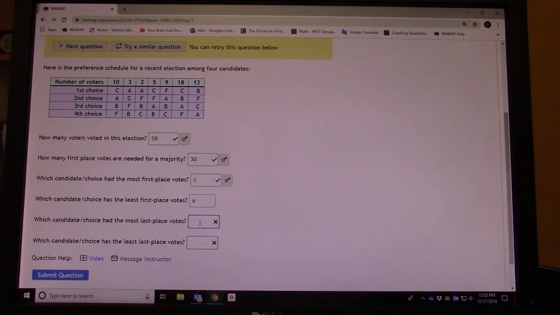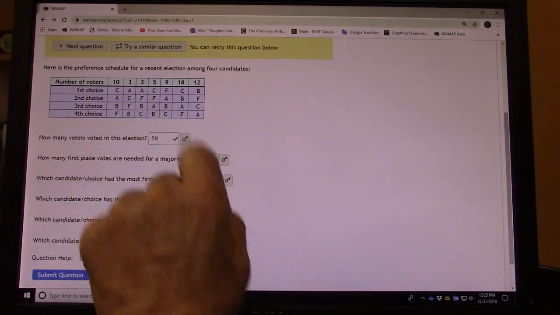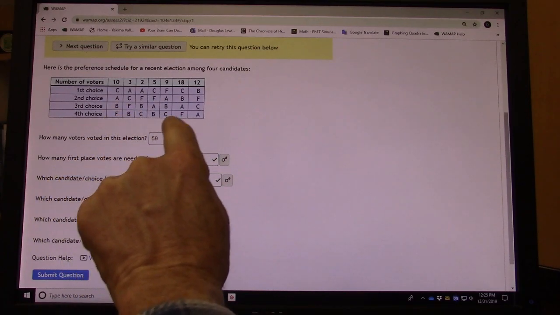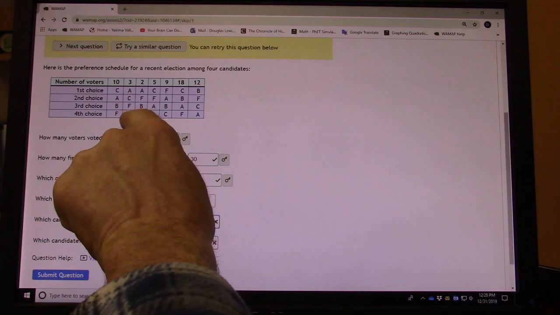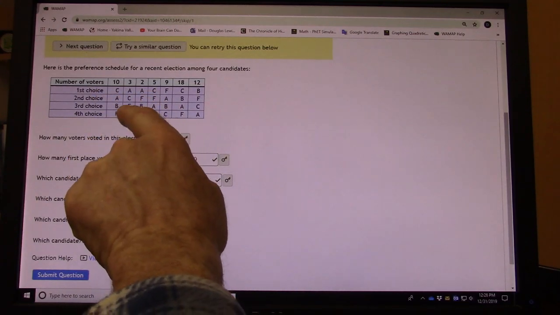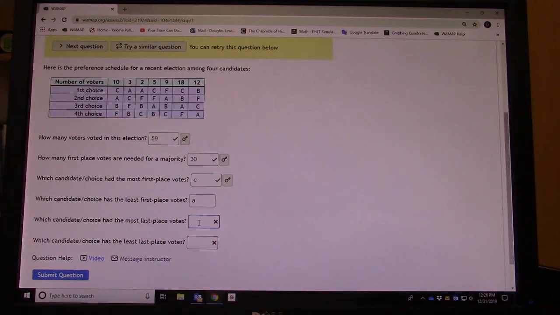Which had the most last place votes? So we go down to the fourth choice. Who was highest in fourth? F got 10 there and 18 there. That's 28 for F. B got only 3 and 8 total. C got 2 and 9. That's 11, and A got... So I think that's F.